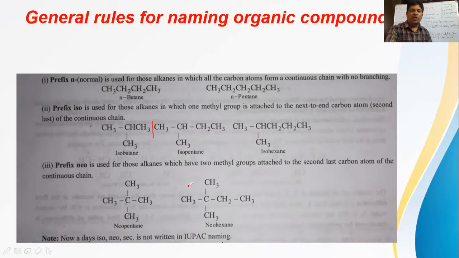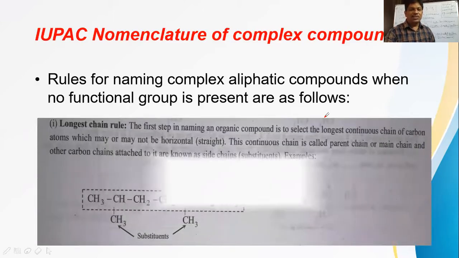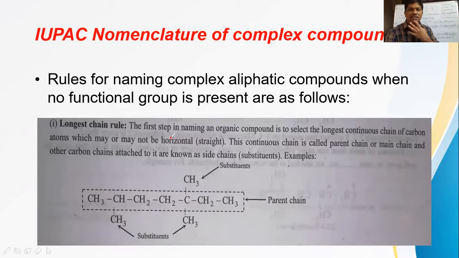Already we have discussed the hydrocarbon groups in previous sessions. Okay. Now the next thing is the IUPAC nomenclature of complex compounds. First we have to understand the rules for naming complex hydrocarbons. In this case, we have to follow the longest chain rule first. As we have already discussed on the board, in the given structure we first select the longest continuous chain of carbon atoms, which is called the parent chain, otherwise the main chain. So the main chain or parent chain should be selected.